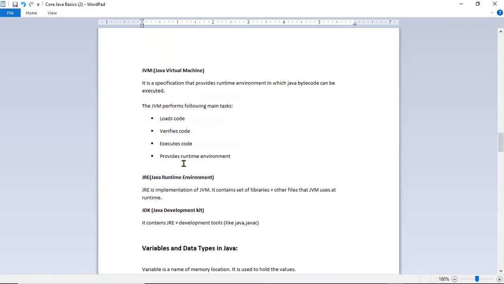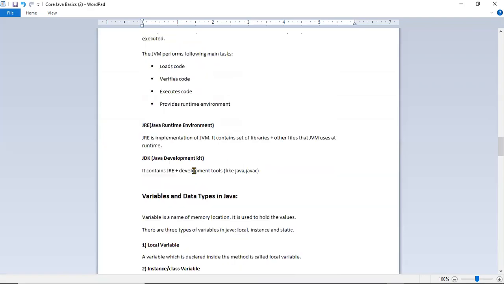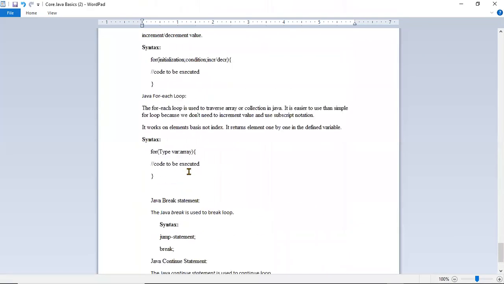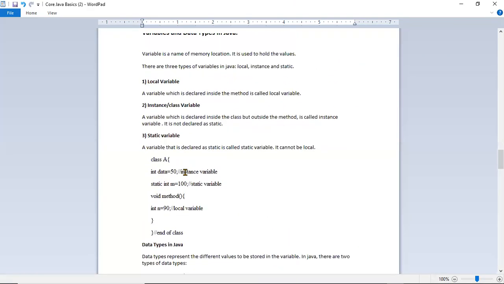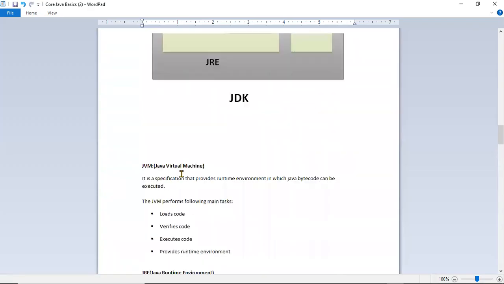JVM, let me open the JVM diagram. Yeah, the JVM performs multiple tasks. It loads the code, verifies the code, executes it, and provides the runtime environment.